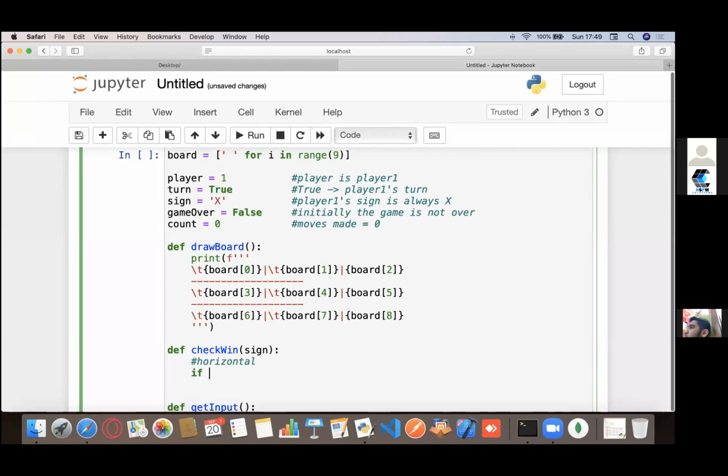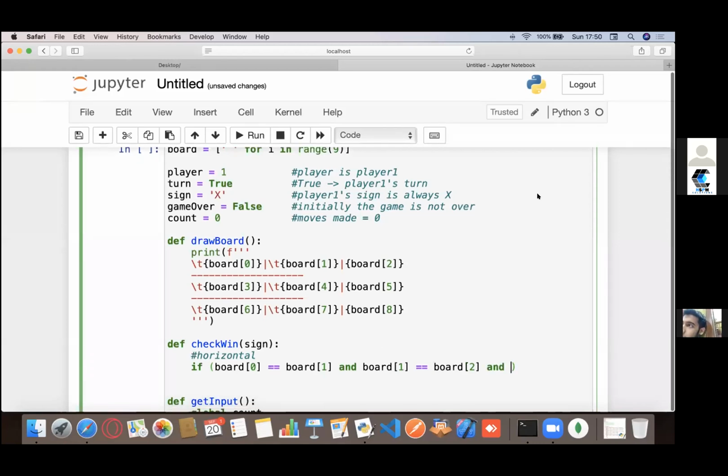So if board of 0 equals to board of 1, and board of 1 equals to board of 2, so if those two are same and board of 0 equals to sign, that's only when X wins, right?